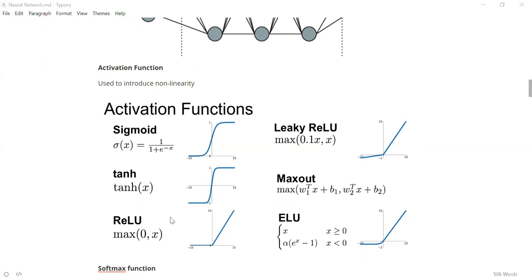And why are we using this nonlinear activation function? We are using it to give the neural network the power to find out the nonlinear mapping between input and output, because the input and output may not be related in a linear way. It might be related in a nonlinear way. To figure out what nonlinear dependency is present between input and output, right? If you don't keep an activation function, you will not get that capability for the neural network.